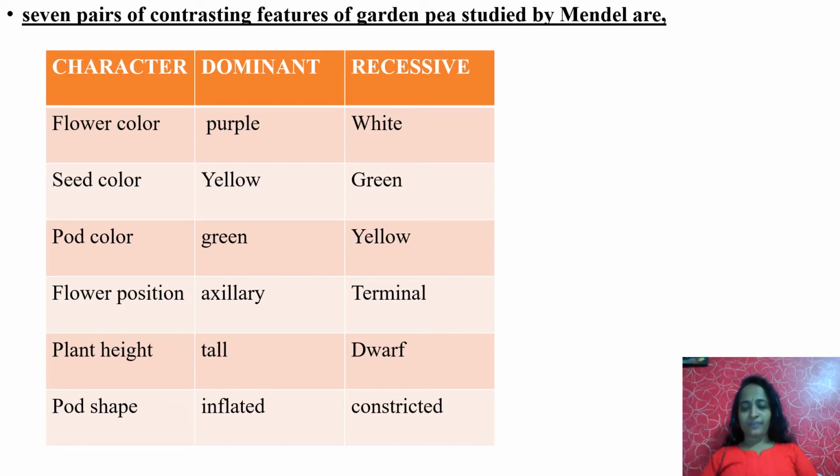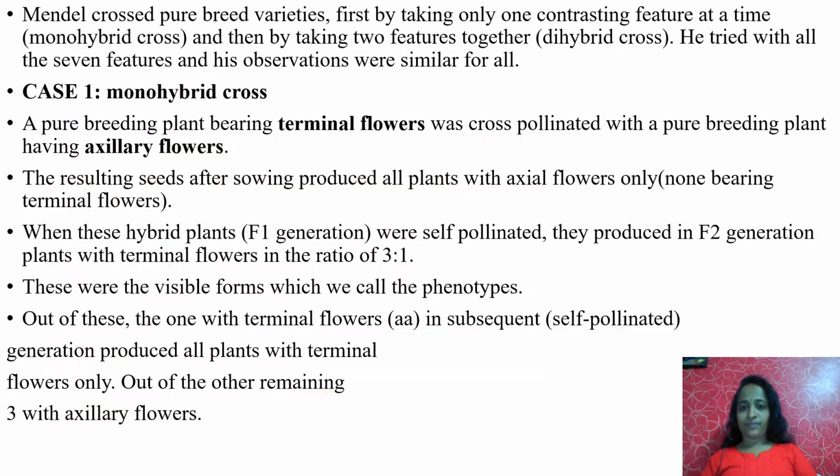Flower position: axillary is dominant and terminal is recessive. Plant height: tall and dwarf. Tall is always dominant over dwarf. Pod shape: inflated, meaning straight, is dominant, and the recessive one is constricted, wavy. So, Mendel crossed pure breed varieties first by taking only one contrasting feature at a time.